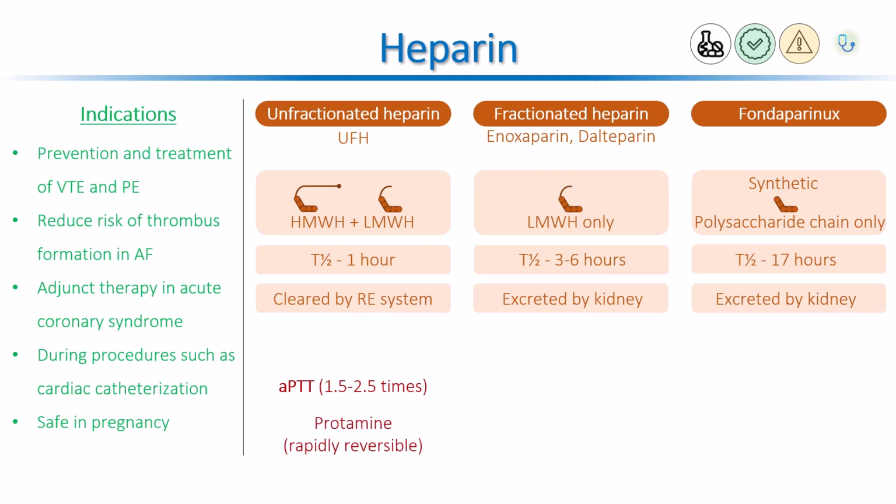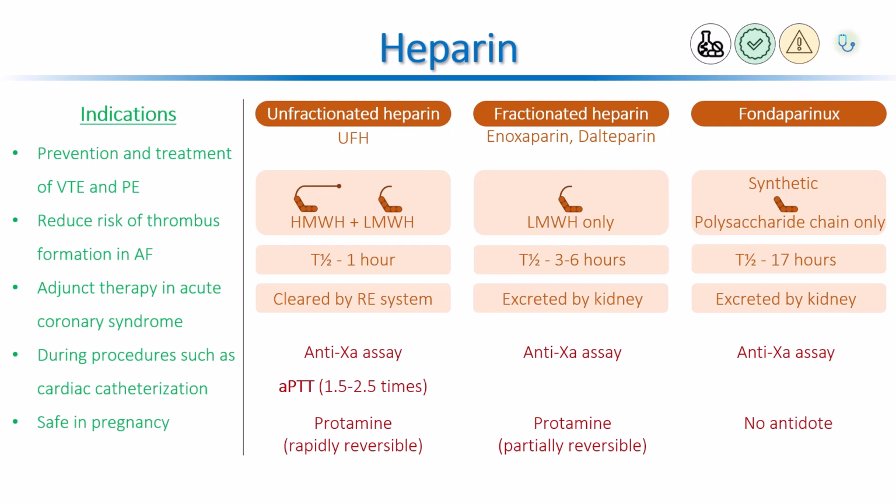In such situation, protamine sulfate can effectively reverse the effect of heparin. It is partially effective on low molecular weight heparin, but no effect on fondaparinux. Low molecular weight heparin does not require monitoring, and APTT is also irrelevant to low molecular weight heparin, as it has little effect on thrombin. We can do factor Xa assay if we want to know the efficacy of low molecular weight heparin, fondaparinux as well as unfractionated heparin.